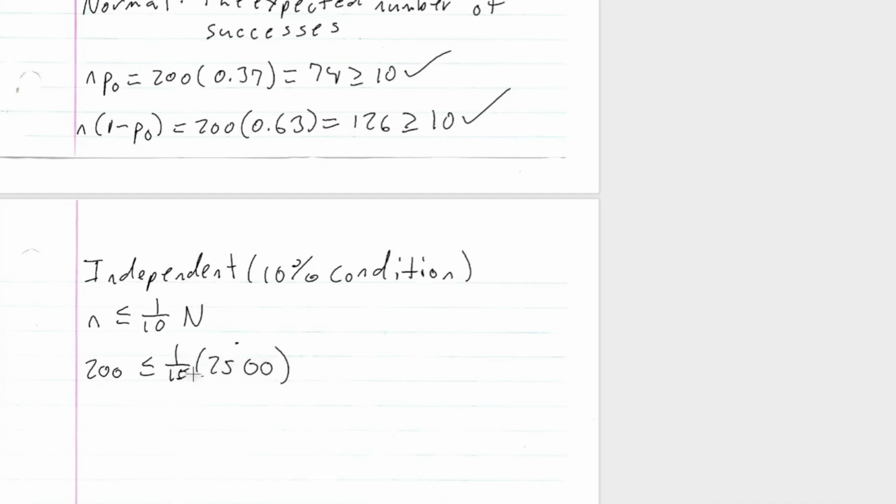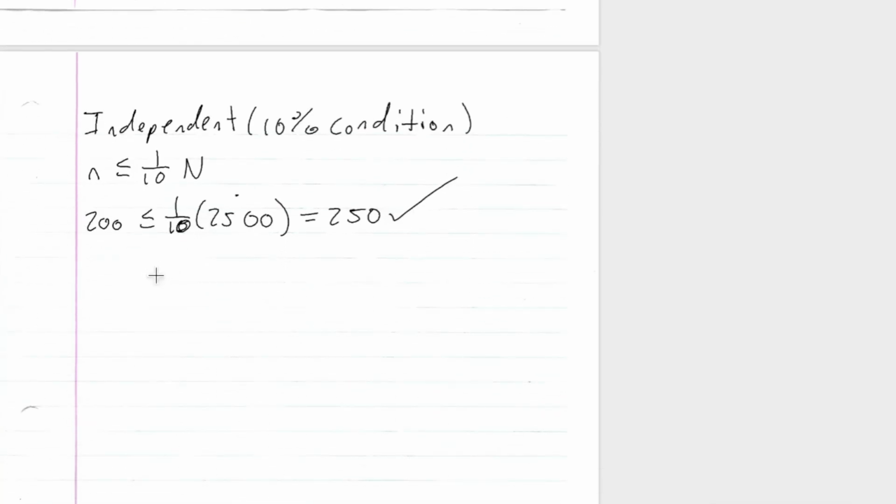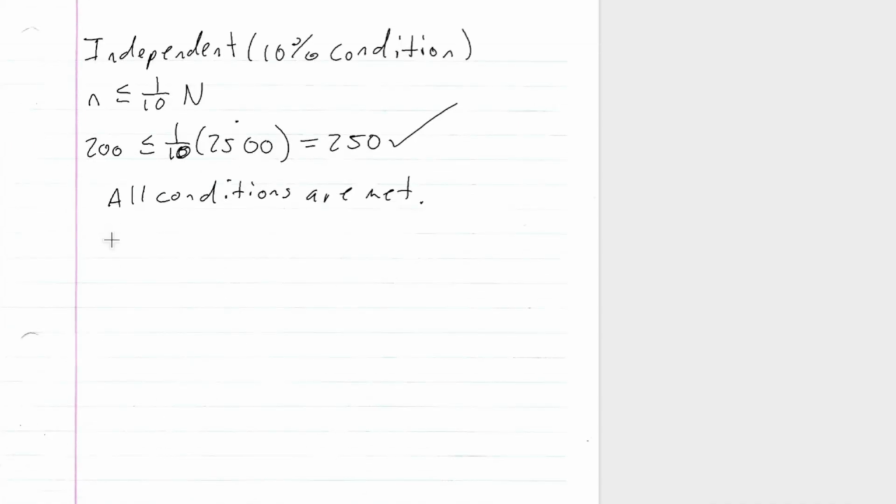A tenth of 2,500 is 250. And of course, 250 is bigger than or equal to 200. So our independent condition is satisfied. So all conditions are met. All right, so now let's start our do.